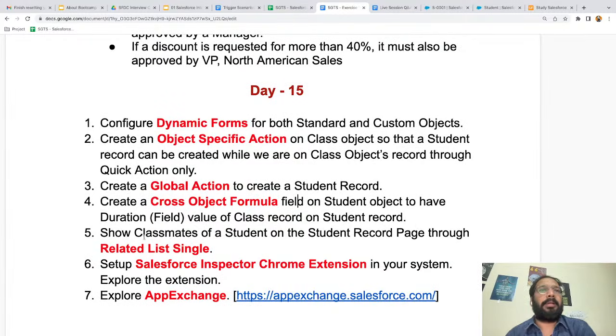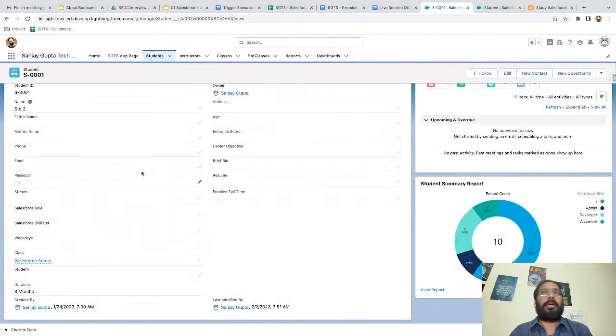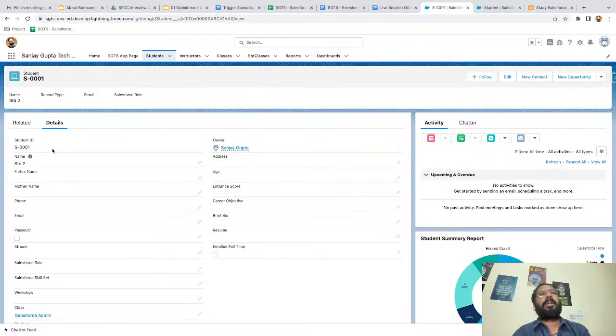So the requirement says, if you open any student record, the student can be related to a particular class, and one class can have many related student records, because class is on the parent side and student is on the child side. So if one class has, for example, 5 students, and I open any student record and want to see the classmates, right now it is not possible. If I show you the demo, open any student record.